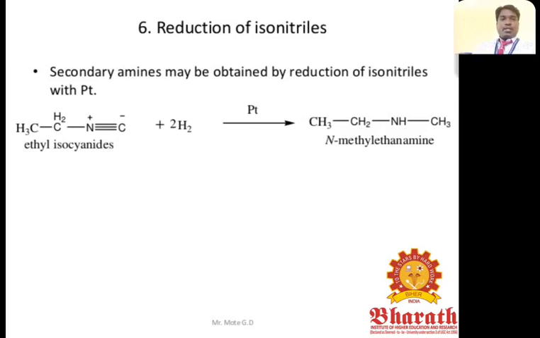Reduction of isonitriles. Secondary amines may be obtained by reduction of isonitriles with platinum catalyst. For example, ethyl isocyanide, hydrogenation with the help of platinum catalyst, can get N-methyl ethanamine.